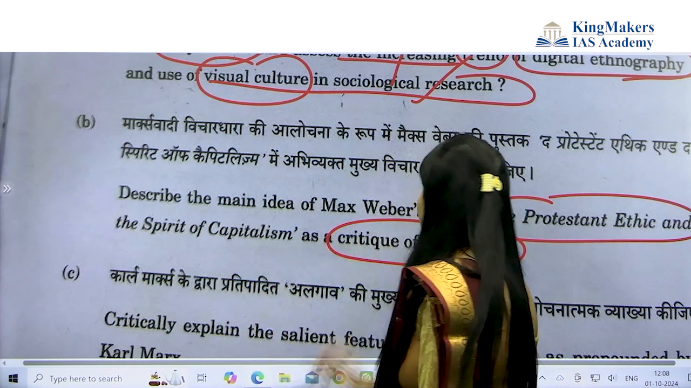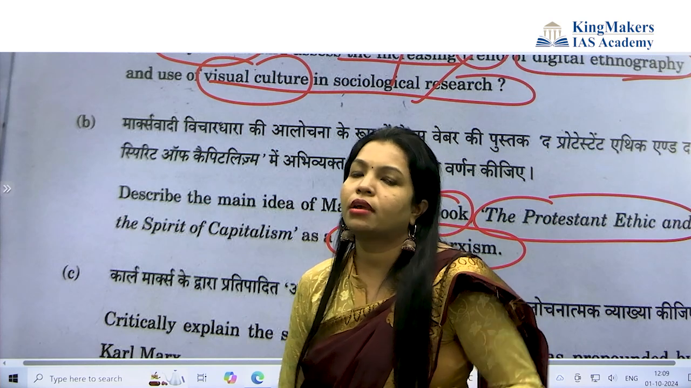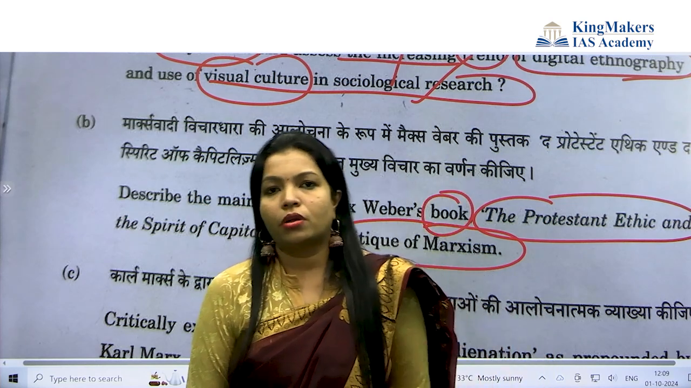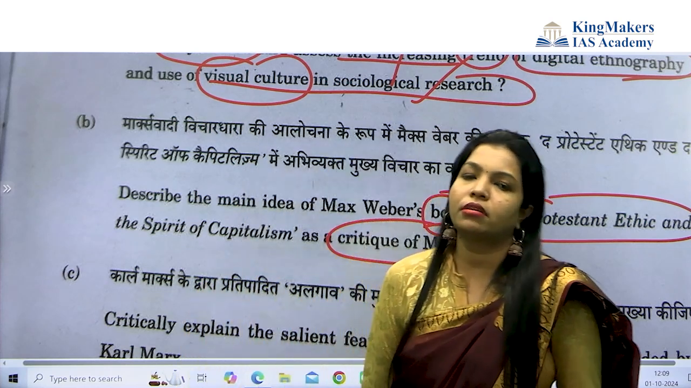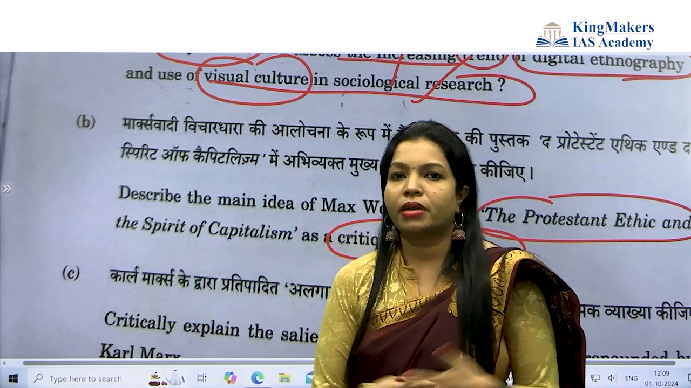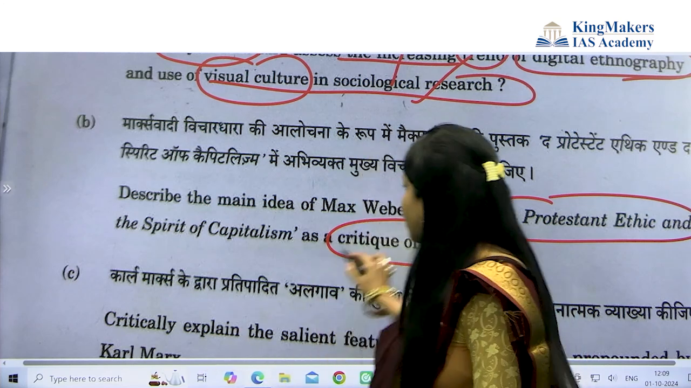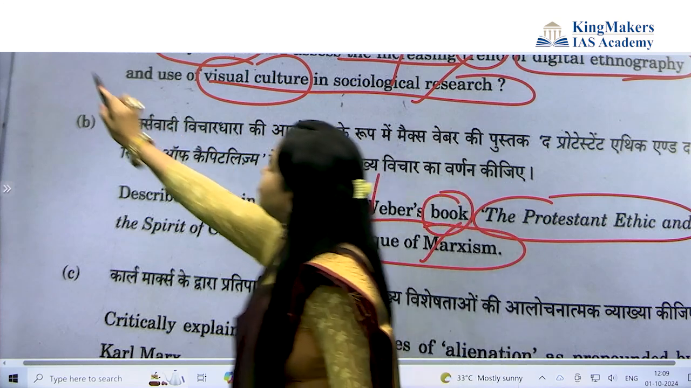And what is the critique of Marxism? When giving the critique of Marxism, you should give it on the concept of religion. Marx saw religion as an opium, a negative concept, but Weber saw religion as particularly helping to promote capitalism. That is what you have to quote here. Okay, next question.